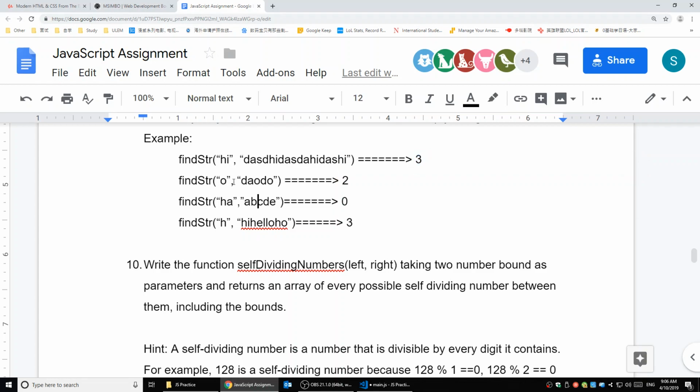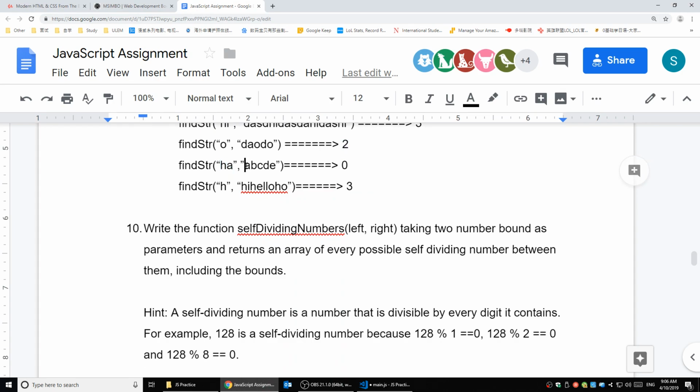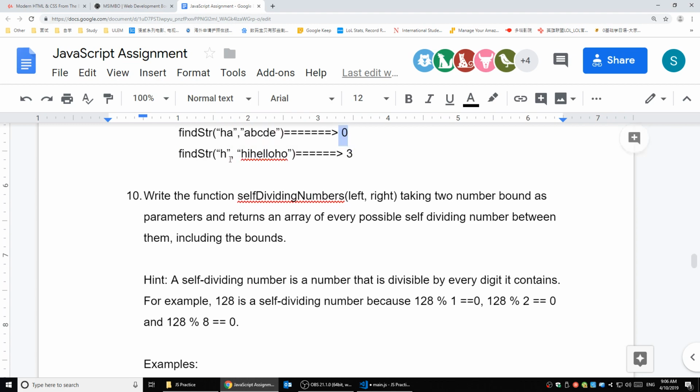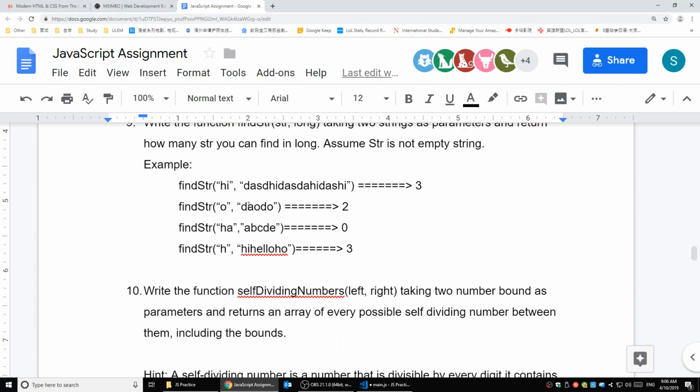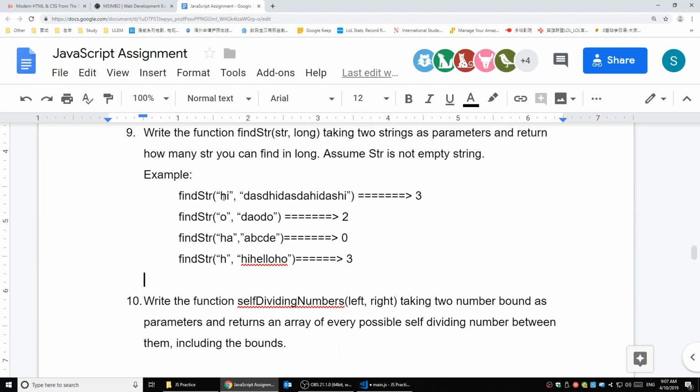And for this one, you're looking for how many O you have here. You have 1 and 2. So you get a 2 here. And this one looking for how many H you have in A, B, C, D, E. There's none, so it's going to be 0. And the last one, how many H you have in this one? Have 1, 2, 3. So the answer is 3. So it takes 2 parameters. The first one is shorter. The second one is longer. It's going to check how many of the shorter string you have in the longer one.